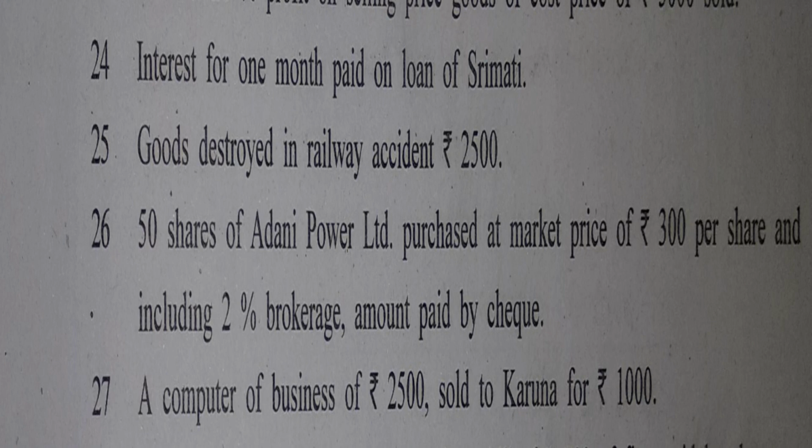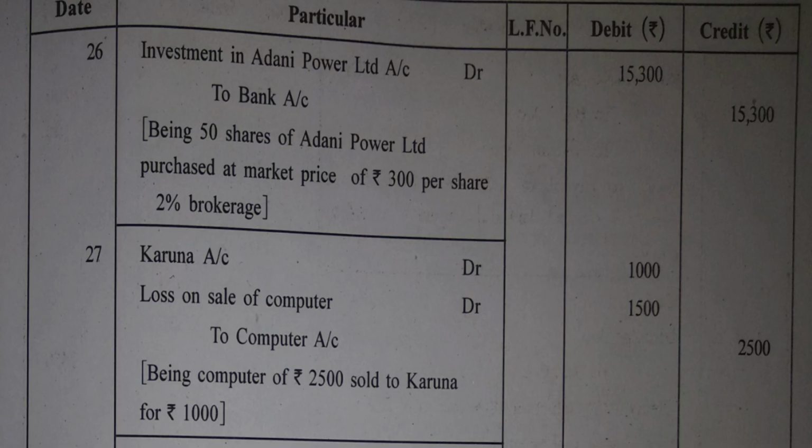Yes. So there is a loss of 1,500. Loss is to be debited with no doubt. And computer is sold. Computer goes out. Computer will be credited. So remaining, Karuna becomes my debtor. Karuna is receiver of computer. So debit. Karuna will give me 1,000. Becomes my debtor. Debtors are always debited and hence Karuna is debited. Karuna account debit 1,000. Karuna becomes my debtor by rupees 1,000.